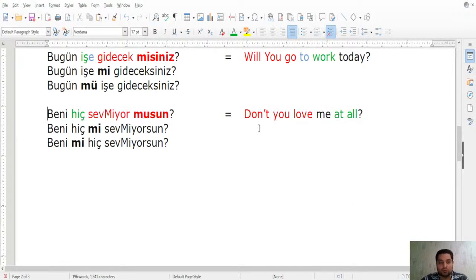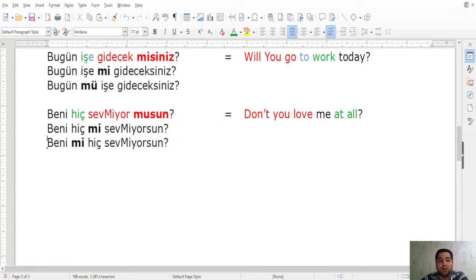Beni hiç sevmiyor musun? The negative ones are with the capital letter, by the way. Negative ones, I just keep it with the capital letter, negative suffixes for you. So beni hiç sevmiyor musun? Don't you love me at all? Okay, here in the first sentence, I'm wondering about whether you really love me or not. Okay, so it's about the action verb. In the second one, beni hiç mi sevmiyorsun? Now I'm trying to clarify whether it is really at all or a little or how much. Okay, beni hiç mi sevmiyorsun? Don't you love me at all or a little? How much don't you love me? Okay, I'm trying to clarify how much you don't love me.